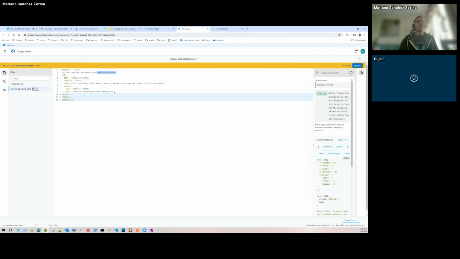Then in the info part, I have the title, process orders, the version of this async specification, a little bit of description, and the data of my contact because I'm the owner of this application, this specification.